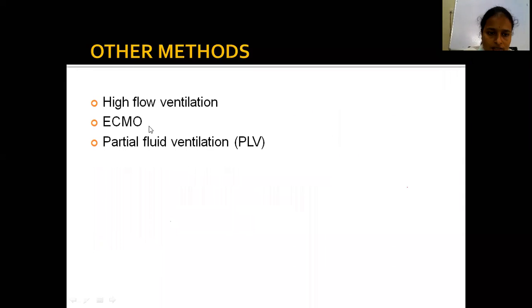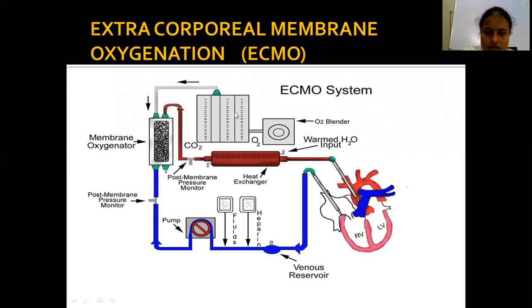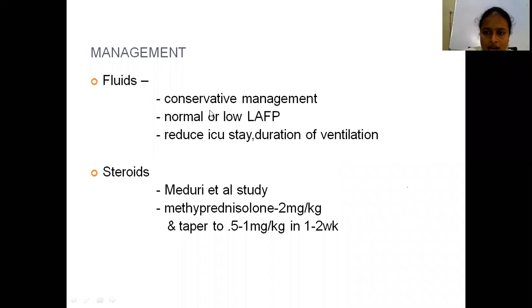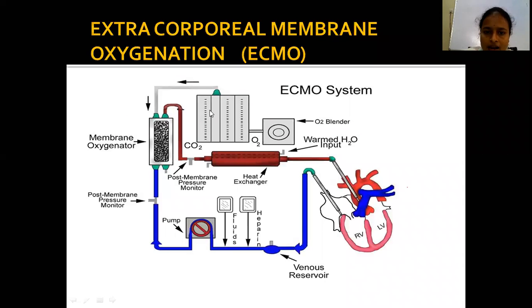High flow ventilation, ECMO, partial fluid ventilation. What is ECMO? Extracorporeal membrane oxygenation. It is an artificial lung. What does it provide? It has a pump so that it acts like an artificial lung. The blood enters into this pump. It will oxygenate the blood and return it into the body. It bypasses the normal lung and heart. Mainly heart lung machine. ECMO is heart lung machine.